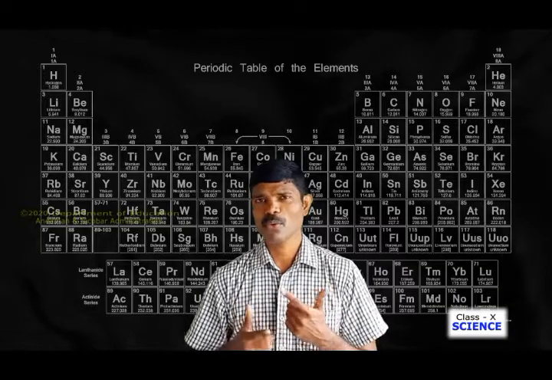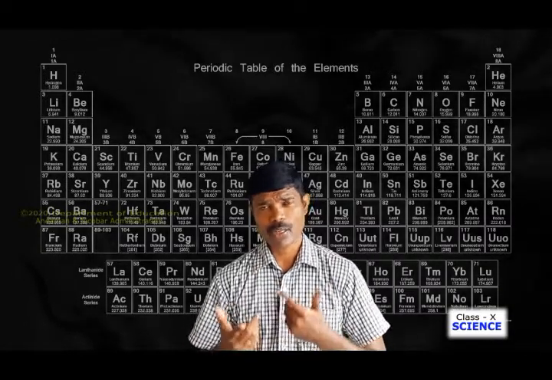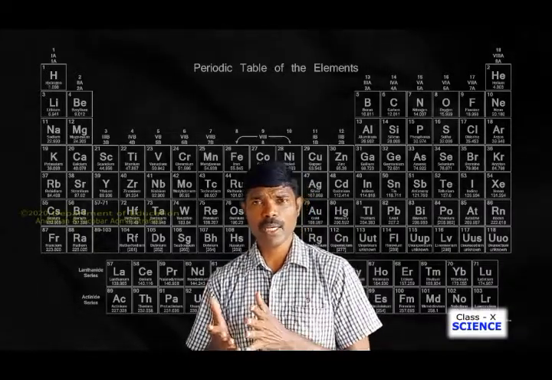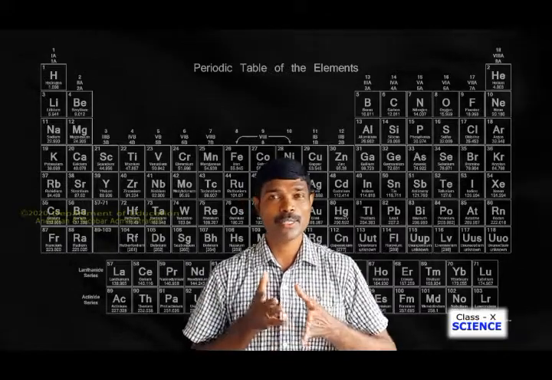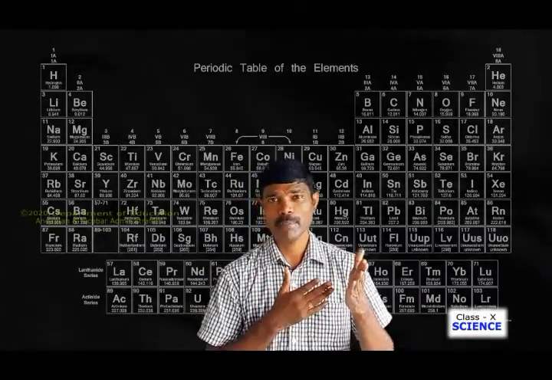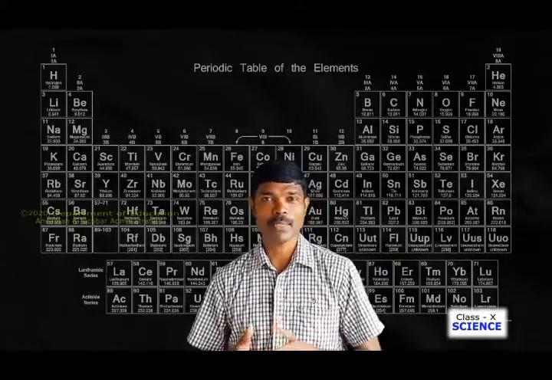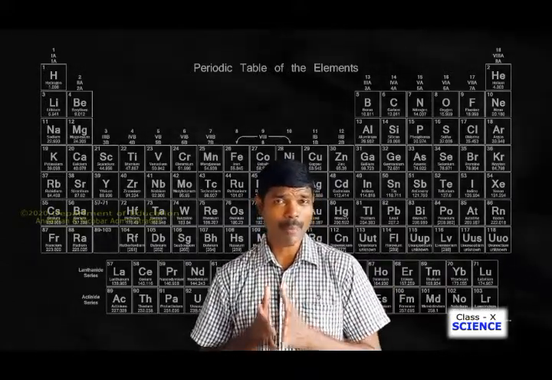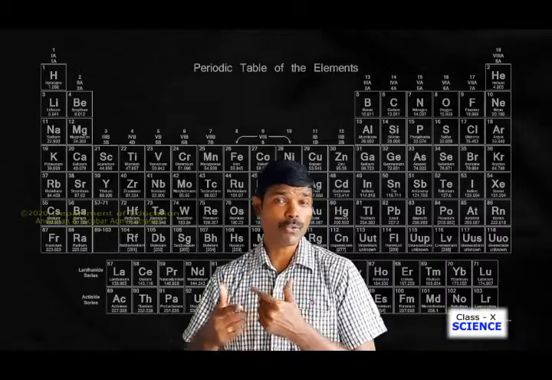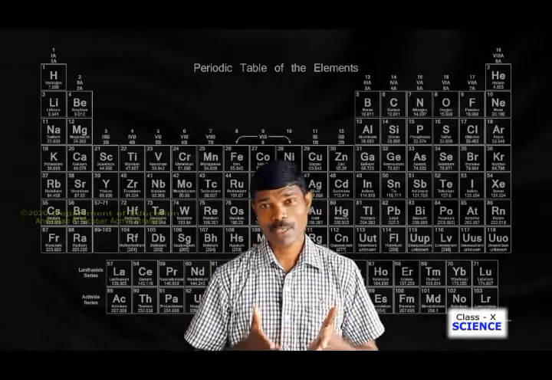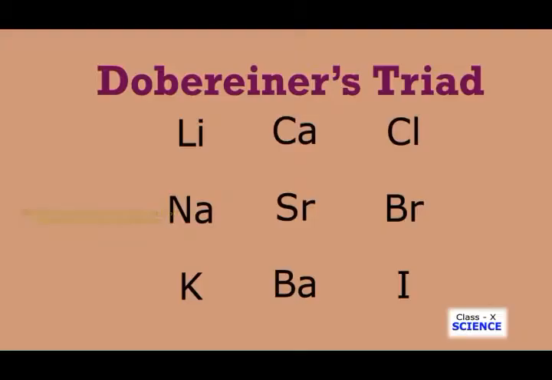Since Dobereiner could find only 3 triads, and later on more and more elements were discovered, and those elements would not fit into his triads. That means the principle he followed, that the mean atomic mass of the first and third element is approximately equal to the central element, did not hold for other elements discovered later. So ultimately the triad he proposed was not useful.